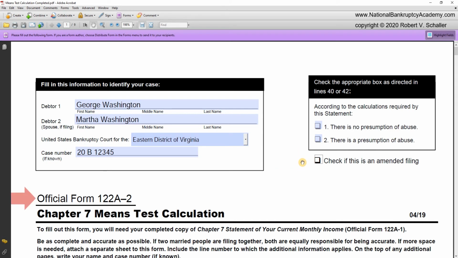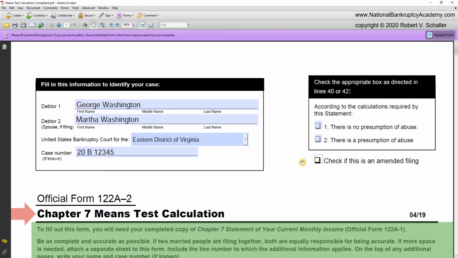The official title, Official Form 122A-2, Chapter 7 Means Test Calculation. Let's read the instructions. To fill out this form, you will need your completed copy of Chapter 7 Statement of Your Current Monthly Income, Official Form 122A-1, and we have completed that in a separate course. Continuing on with the instructions. Be as complete and accurate as possible.